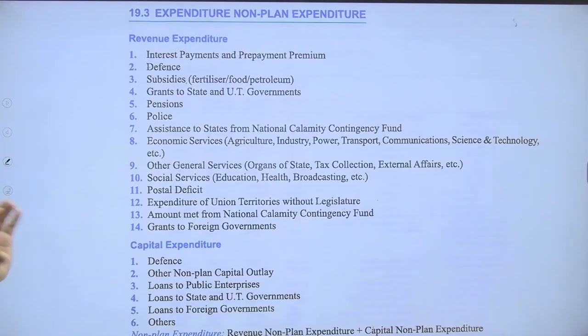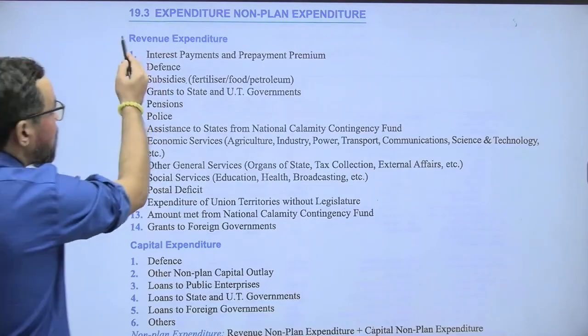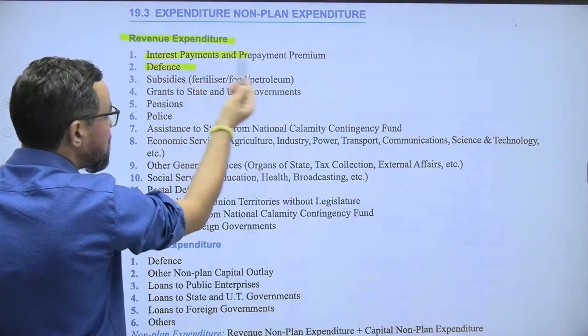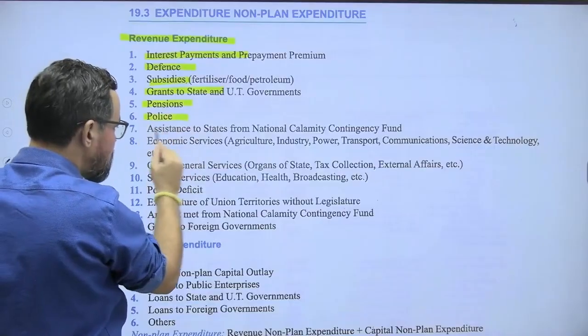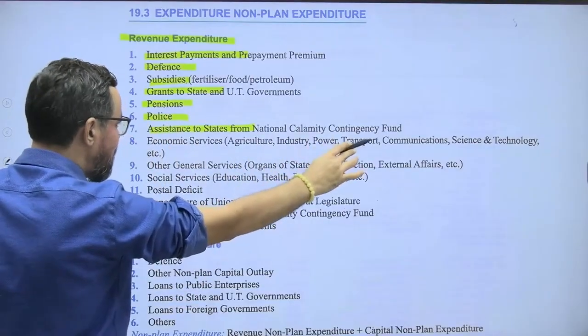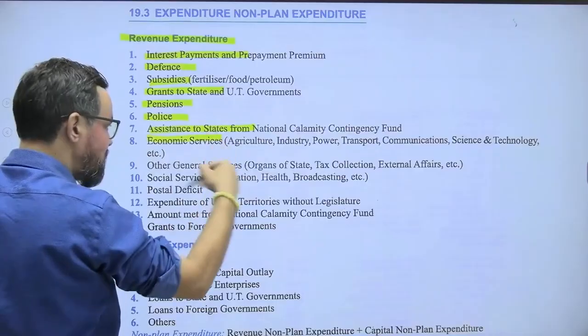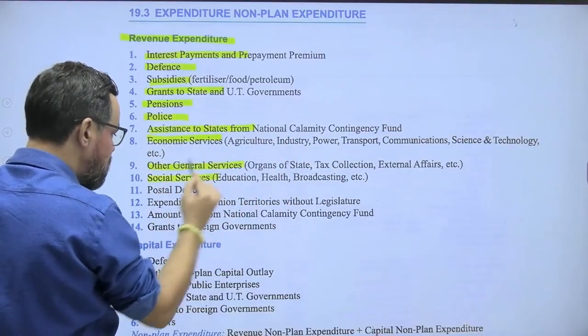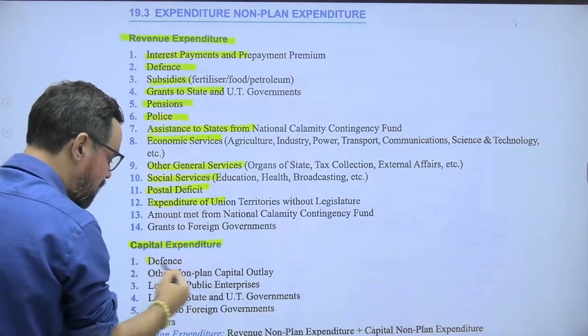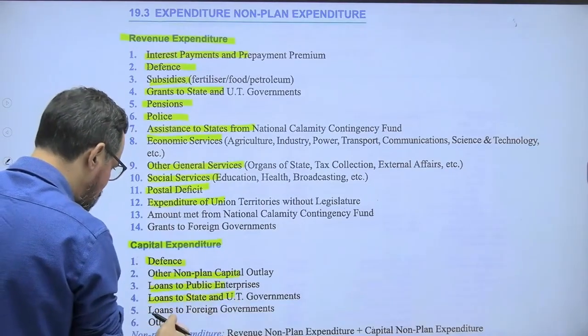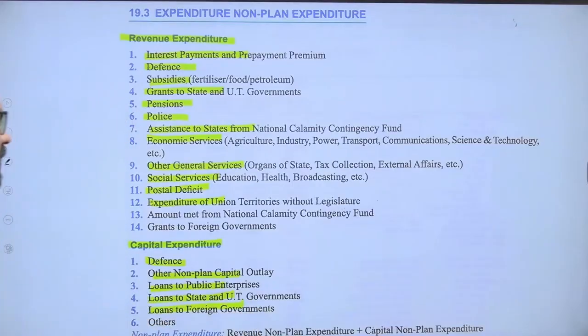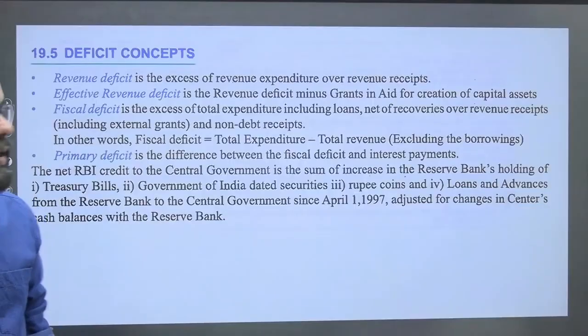So if you keep these in mind a little, it will help. Like revenue expenditure: defense, interest payments and prepayments, premium, subsidies, grants, pension, police, assistance to state from national calamity contingency fund, economic services, other general services, social service, postal. Capital: defense, non-plan capital outlay, loan to public enterprises, state and UTs, and loan to foreign governments and others. So the non-plan expenditure is equal to revenue non-plan expenditure plus capital non-plan expenditure.